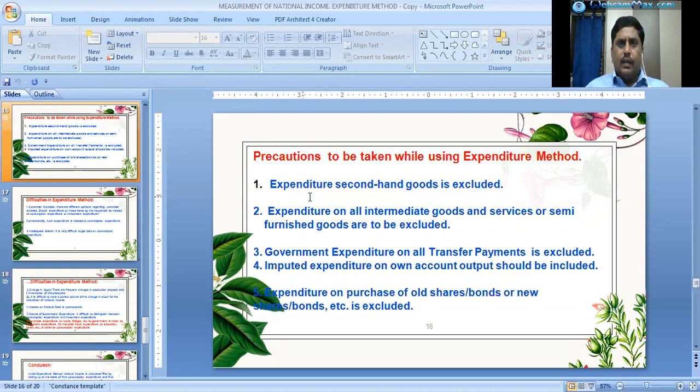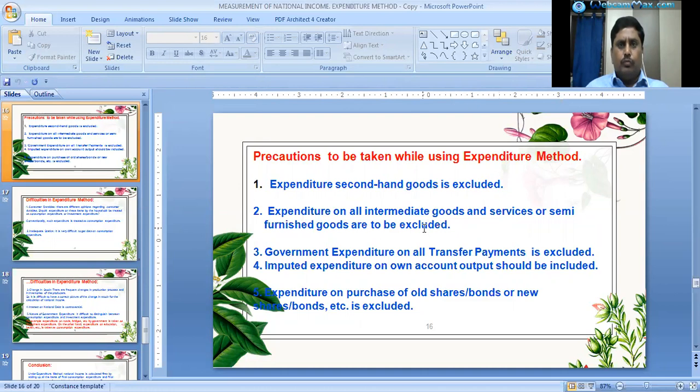To get correct estimates of national income, we should exclude the expenditure done for second-hand goods, and expenditure on all intermediate goods and services or semi-finished goods is to be excluded, to avoid double counting.